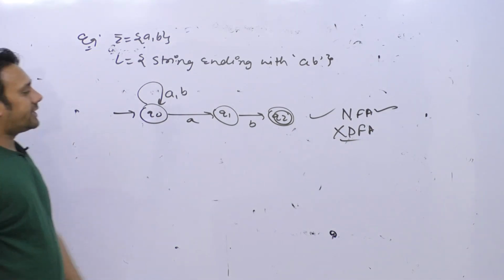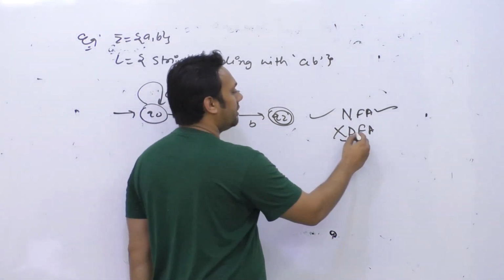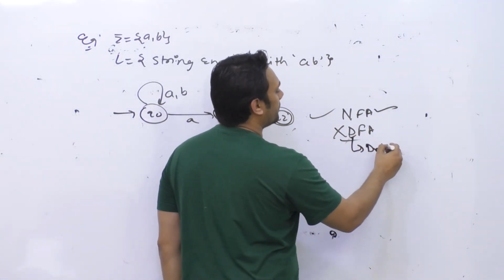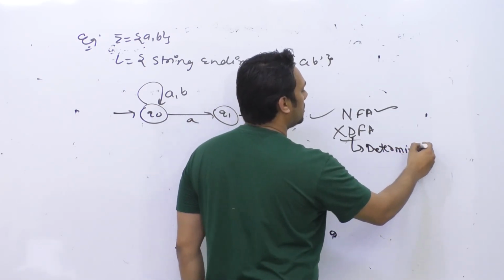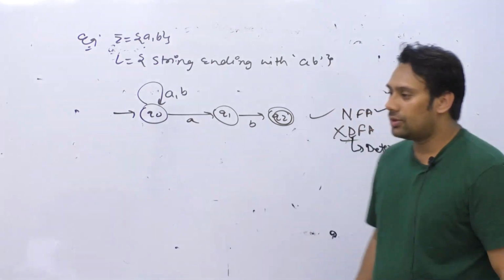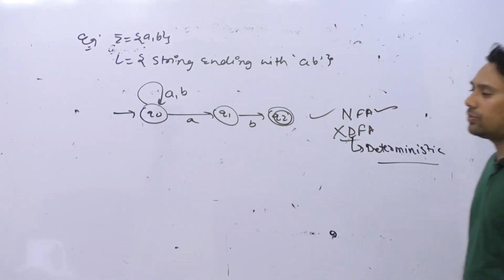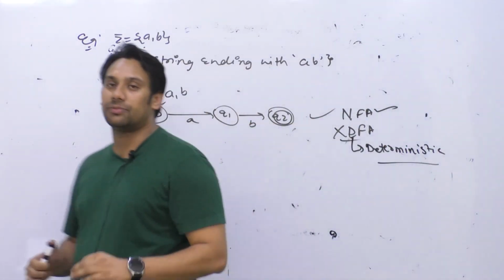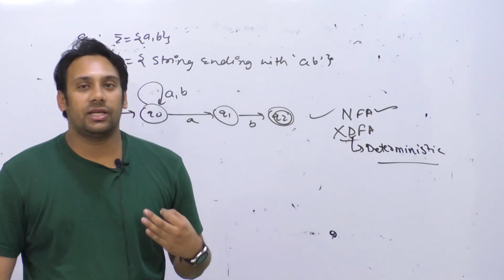In DFA, what does the D mean? D means deterministic, which means determinism. Determinism is something that you can say about something in full confidence.